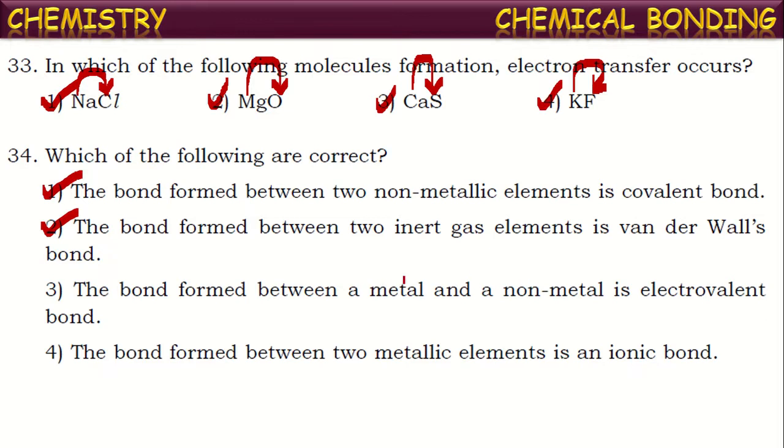So when metal and non-metal combine, transfer of electron occurs from metal to non-metal, and hence results in the formation of electrovalent bond or ionic bond. So this is also a correct statement.